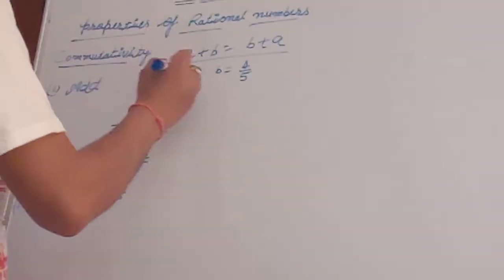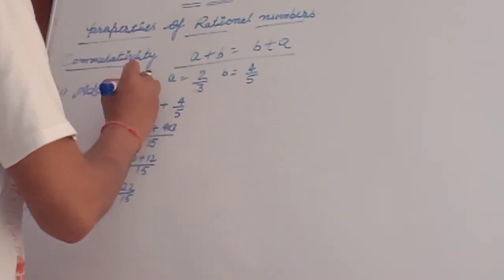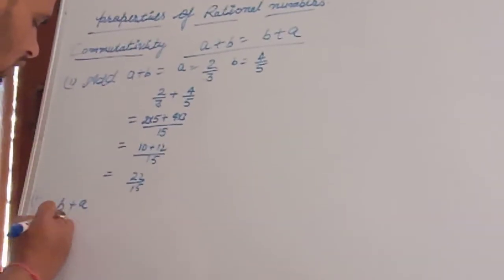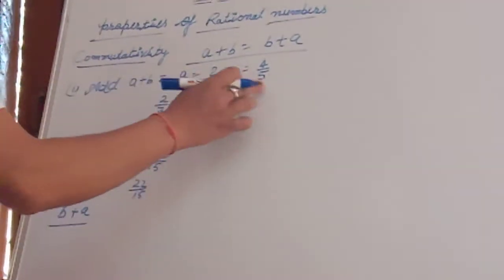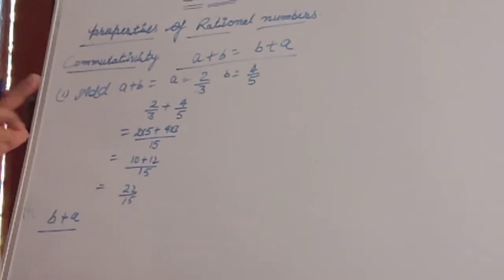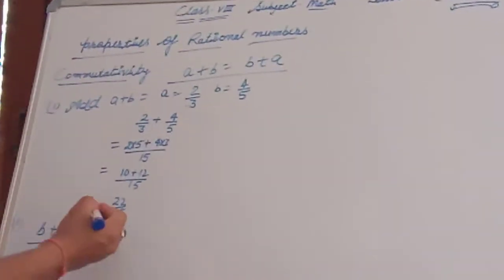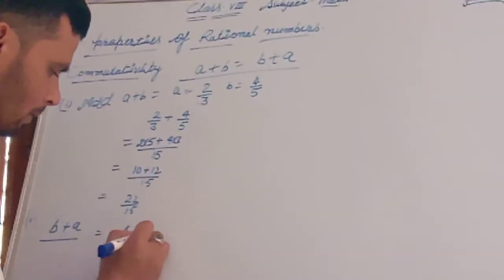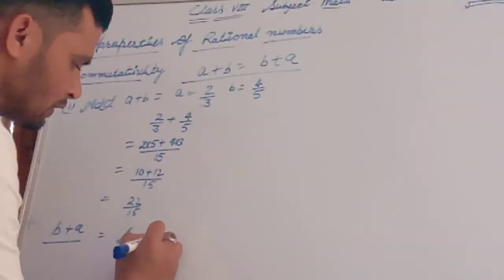Second way, look, this is a plus b. Second way कि b plus a, value same, only the order changes. Then we write down first of all 4 upon 5 plus 2 upon 3.